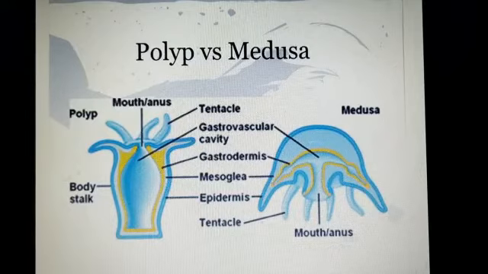Aurelia is an example, jellyfish. Aurelia is an example of the medusa form and Hydra is an example of the polyp form. I hope you understand.